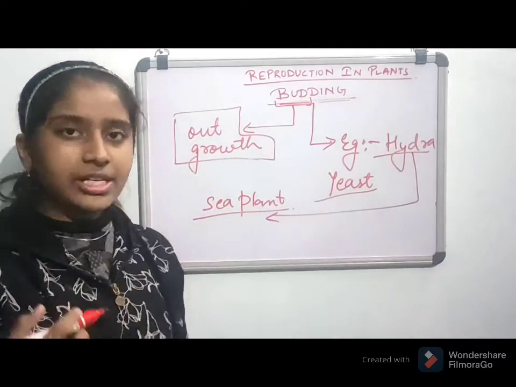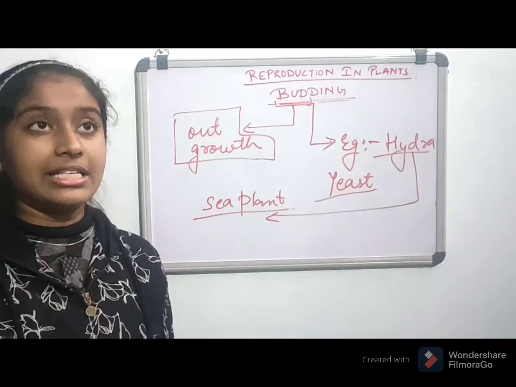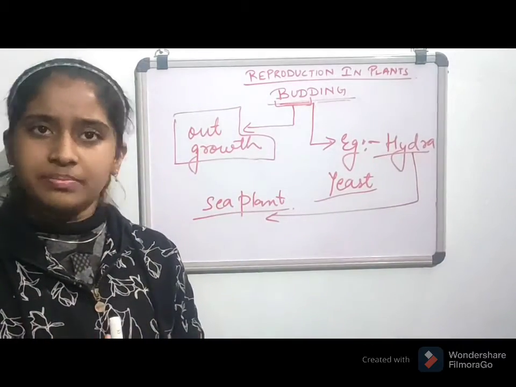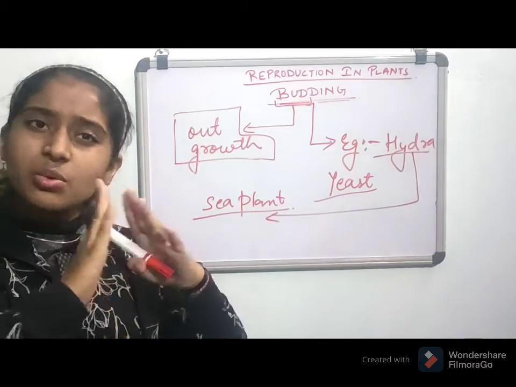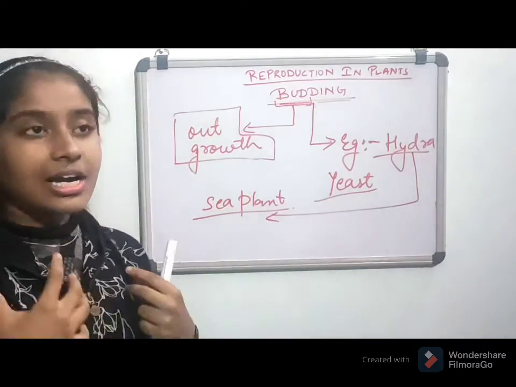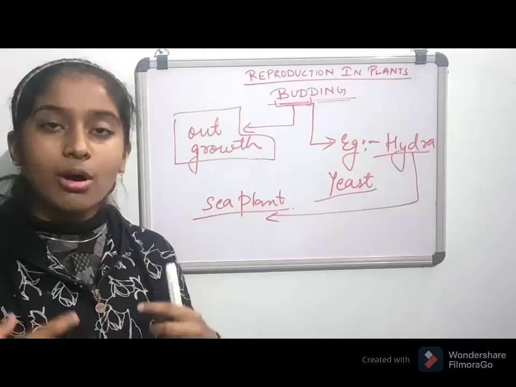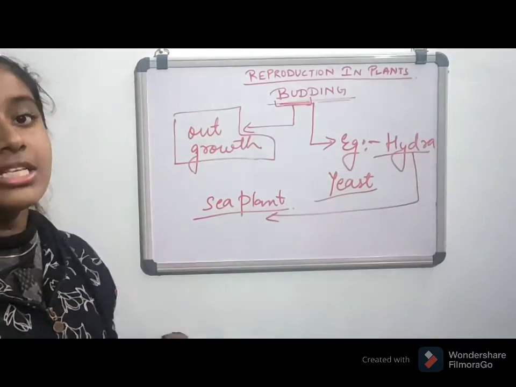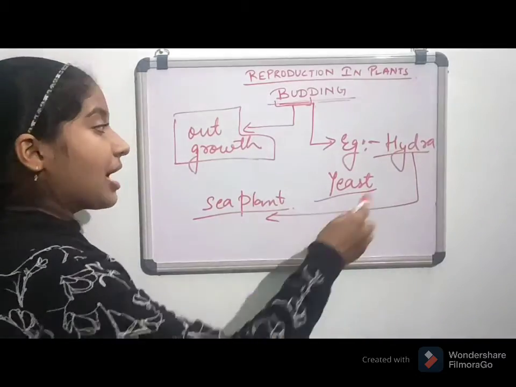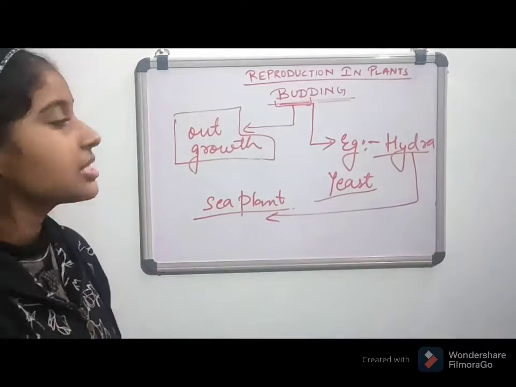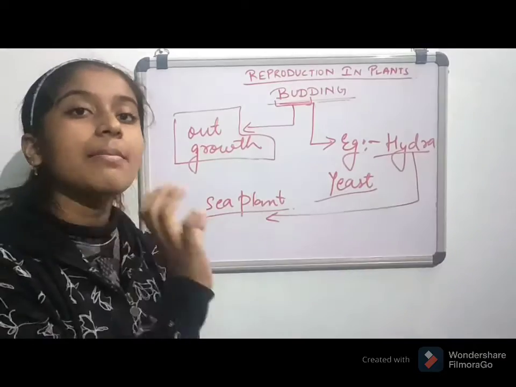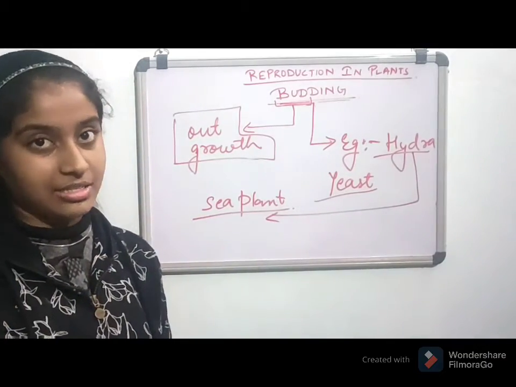It is a multicellular organism, but its body structure is very simple. Our body structure is very complex, we are multicellular organisms with a very complex body. But Hydra's body structure is very simple. That is why we call Hydra a simple multicellular organism.